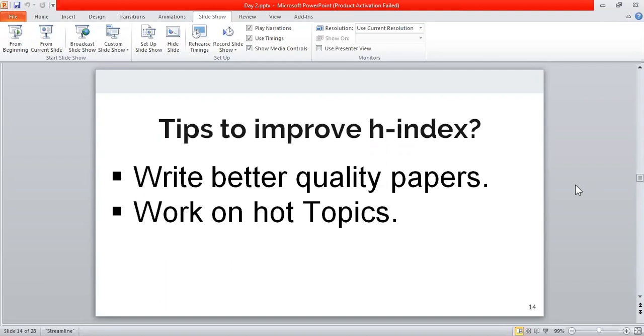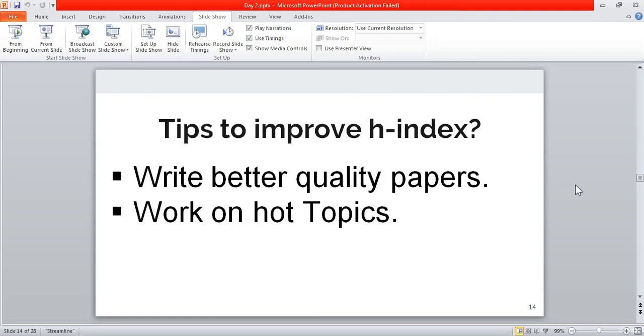Now, the second thing that you need to do here is work on hot topics. Why? See, if you are working on a topic that is not very hot, not very new, very few people work on that. So there are very few chances that you will get a citation.